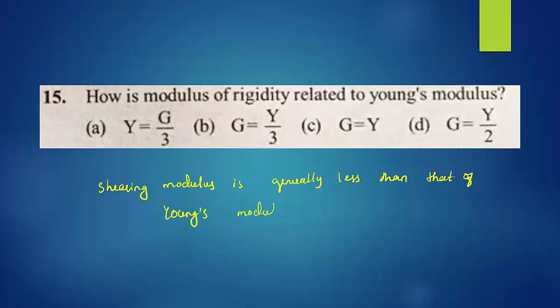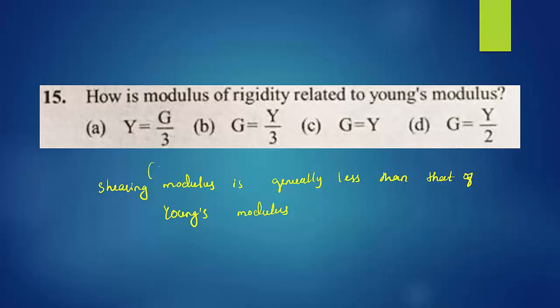Young's modulus is related to length: longitudinal stress divided by longitudinal strain. Shearing modulus is related to tangential area. So which is greater here? Young's modulus is greater, since length increases compared to area. So shearing modulus is less than Young's modulus. For most solids, the shearing modulus is 1/3 of Young's modulus.